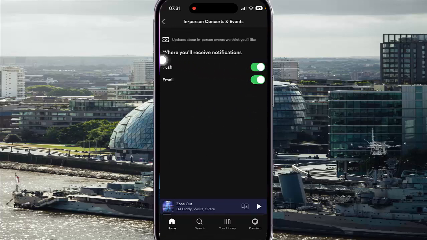and then on where you will receive notifications, tap push switch until green to turn on or tap switch until gray to turn off. Tap switch until green to turn on or tap switch until gray to turn off in-person concerts and events Spotify push notifications.